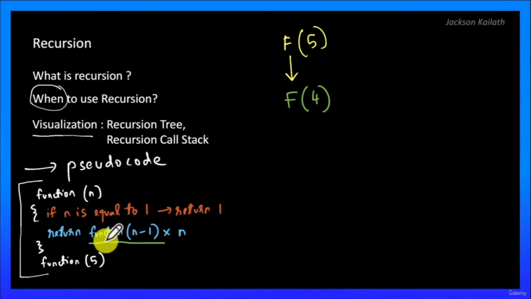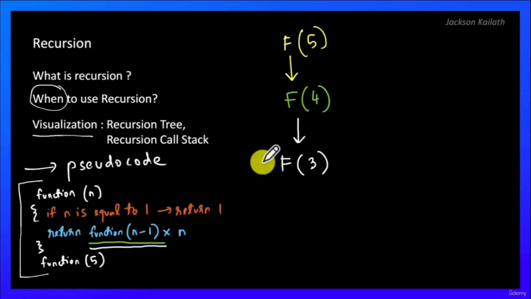And once we are inside the function again for the input 4, we would again come over here and we would be calling f of 3, right? And in a similar manner, again, we would be inside the function with n equal to 3. N is not equal to 1, so we would call f of 2, right?